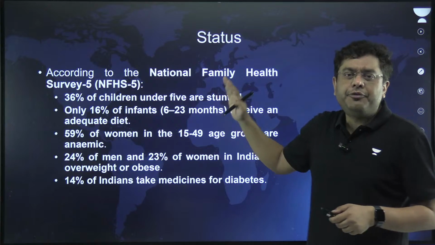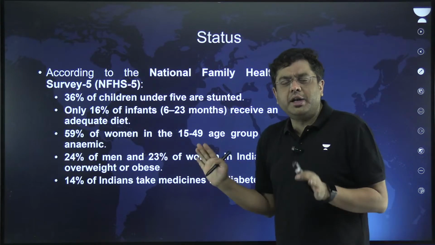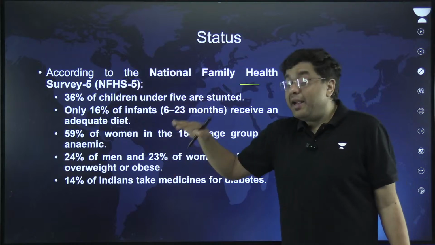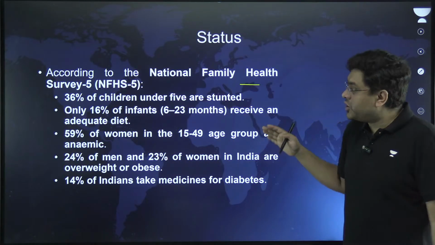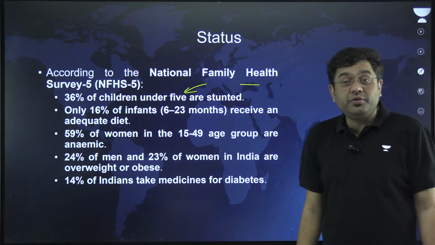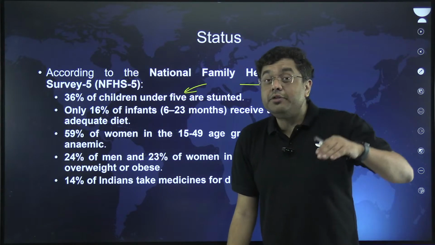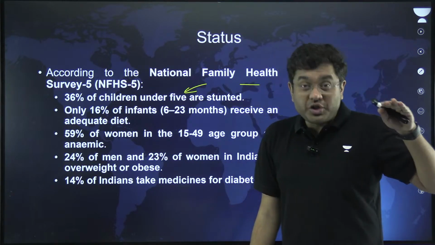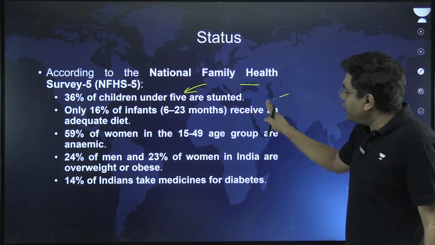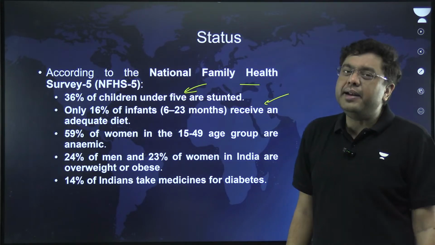So presently, if you take a look at the status of nutritional health in India, as per the National Family Health Survey 5, it doesn't paint a very rosy picture. 36% of children under 5 are stunted. Stunted means the height is not as per what the average age requires or is expected. 16% of infants receive an adequate diet.